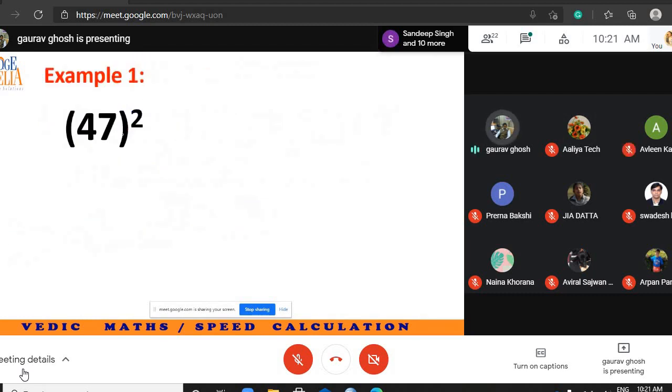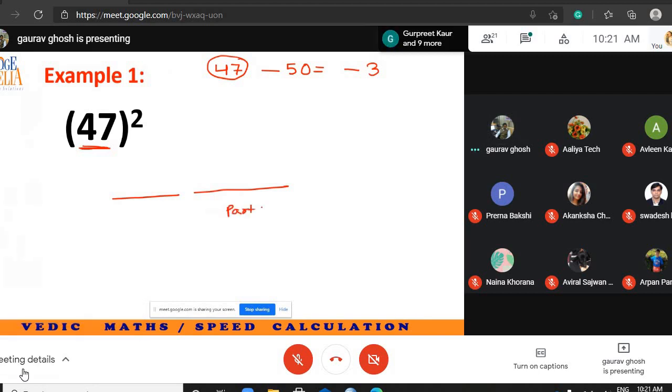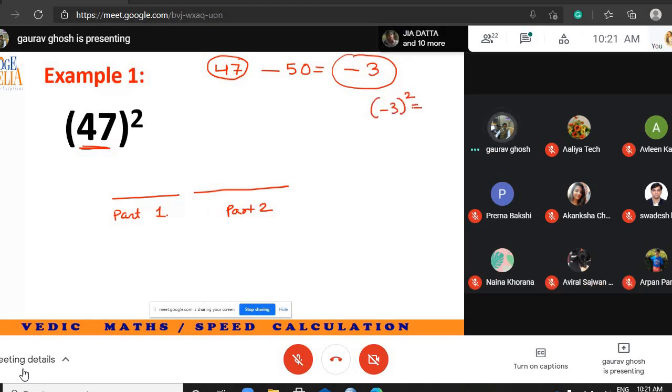Now understand what the trick is. As soon as you see the number, subtract 50 from that number. In our case, the answer is negative, -3. The answer is of 2 parts. Now for part 2, whatever you have got, just square this: -3 whole square.